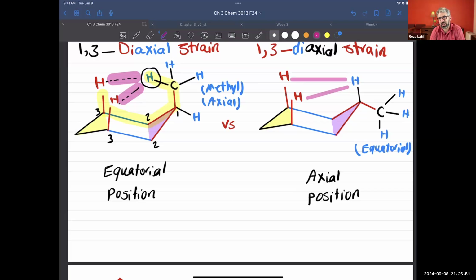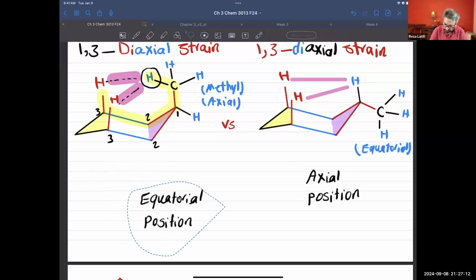You can technically ignore it. It doesn't mean we don't have it at all, but it's really minimum. So if you have a group bigger than hydrogen, you should put it in the equatorial versus the axial. Always the equatorial will be more favored.